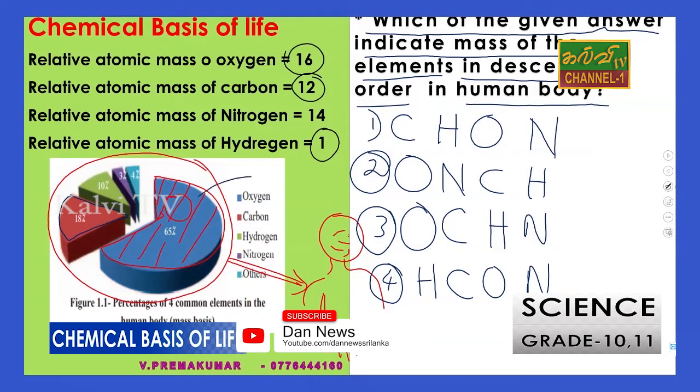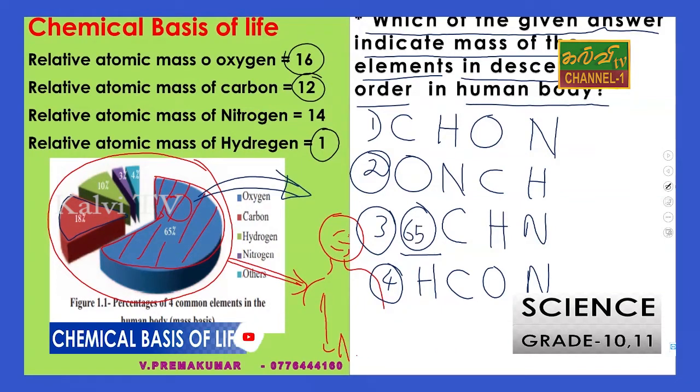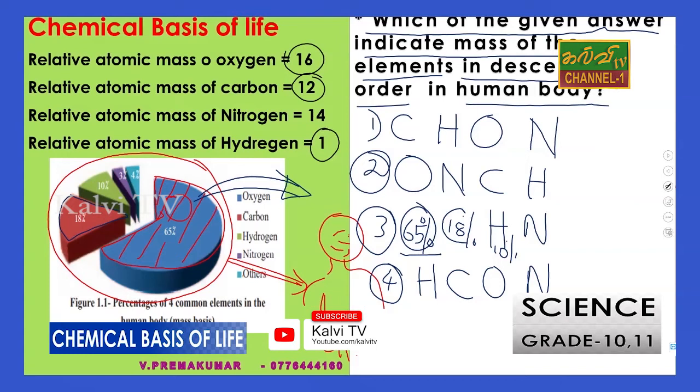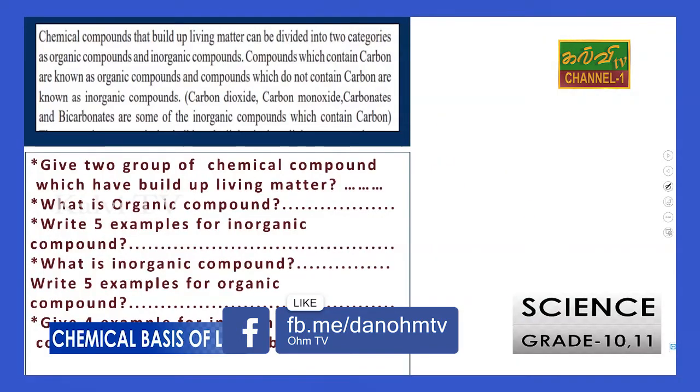According to this pie chart, you can find the most available, and the descending order reduces the mass. So this is 65% oxygen, and carbon 18% according to the pie chart. Then hydrogen about 10%, then nitrogen about 3%. So what is the answer? We have found it. This is the answer, right? So we will go to the next slide.